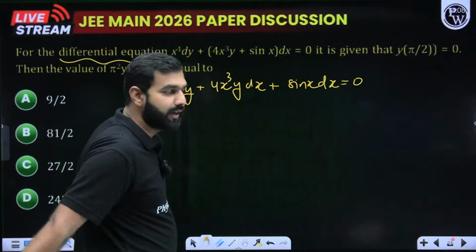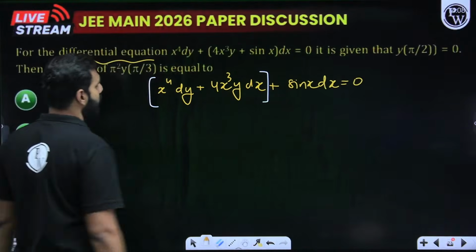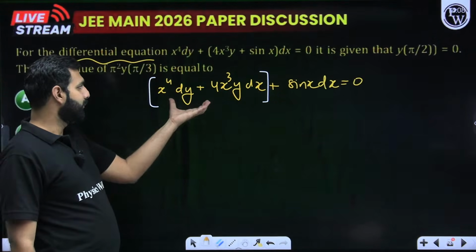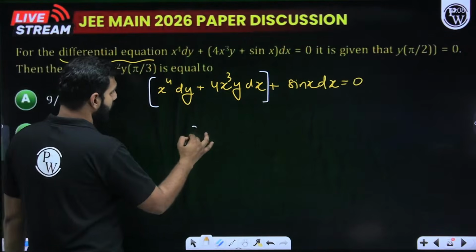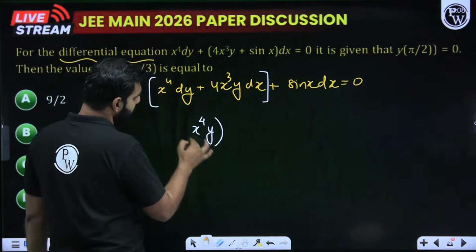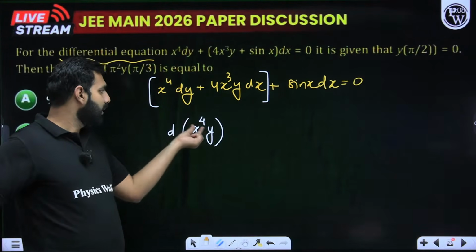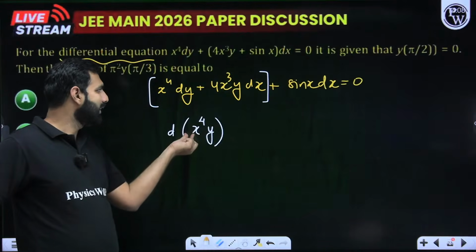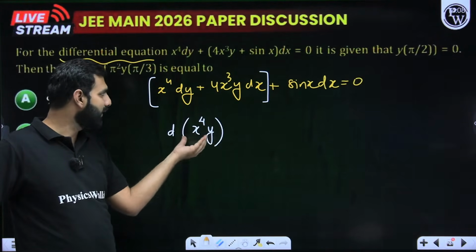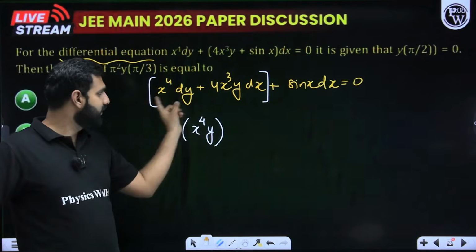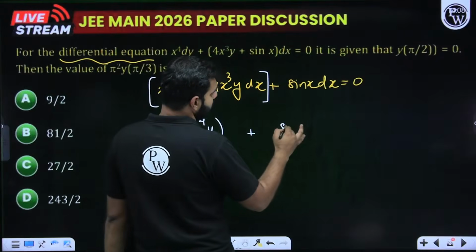Okay, great, Ria. So how do I solve this further? I am asking you to look at this part. Do you not think this clearly is the derivative of x to the power 4 y? I repeat, why am I saying that this clearly is a derivative of x to the power 4 y? Because I hope you can see x to the power 4 dy and then 4x cube y dx. I hope you can clearly see this coming right here like that. Any confusions on that? So exact differential equations can be used, and this is clearly plus sin x dx.